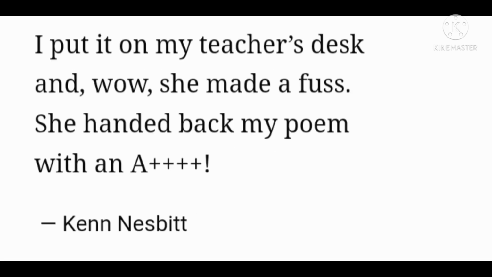Now, I put it on teacher's desk and wow, she made a fuss. She handed back my poem with an A++++. In this last stanza, the poet is proud of the fact that when he handed in the poem for evaluation, the teacher gave him A++++. In spite of all the above mentioned views, that means his teacher likes his poem. She enjoyed reading it and appreciated his style of writing.